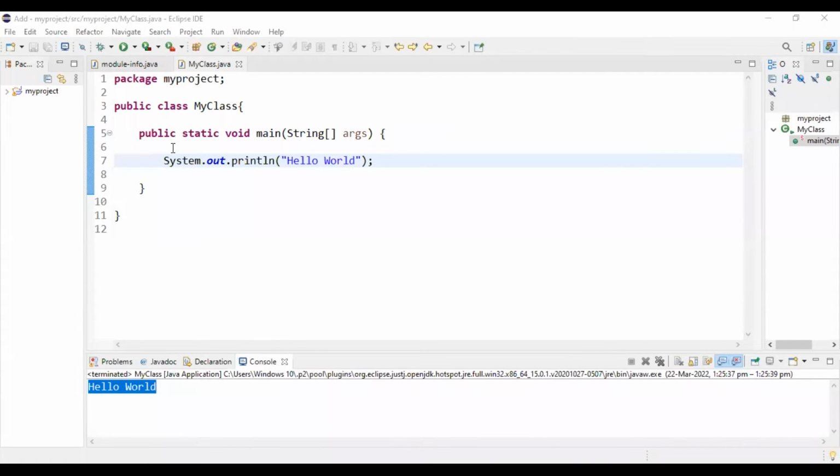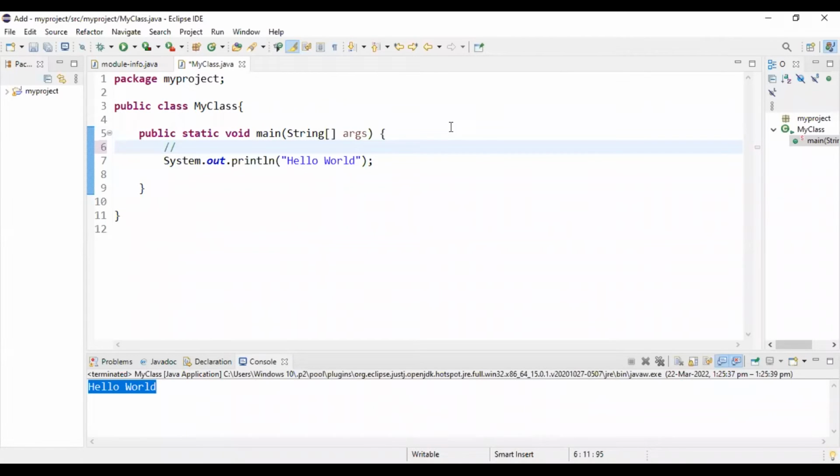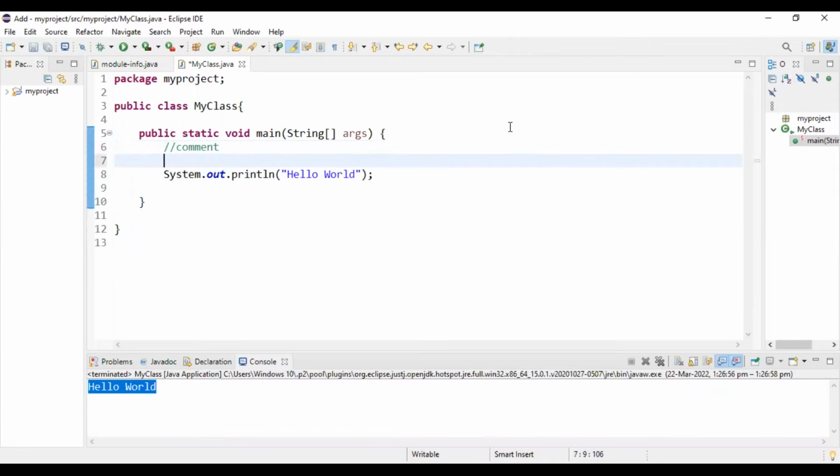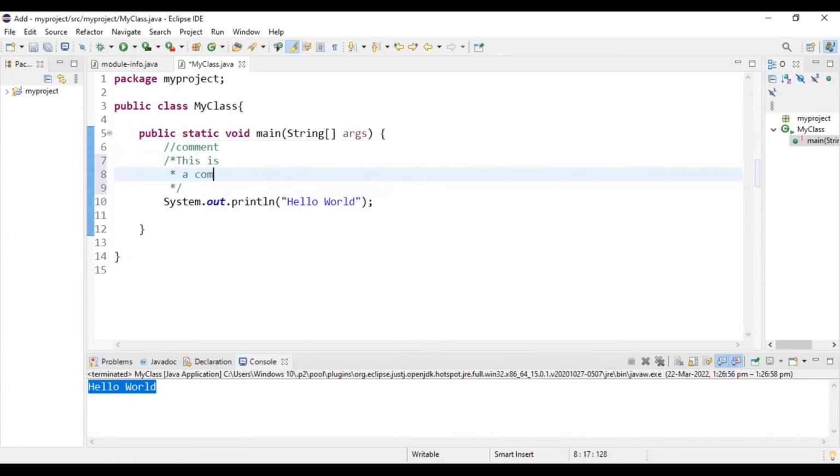Now we can also write comments in Java. To write a comment, we have to give two forward slashes, and then we just write, for example, a comment. And this one will not be printed in our program. If we run this one, we'll never see this comment in our output. We can also write multiple line comments by using a forward slash and an asterisk, and after that we can just write, let's say, this is a comment, this is a comment, and we can just end this one like this. So this is how we can start and this is how we can end a multiple line comment.